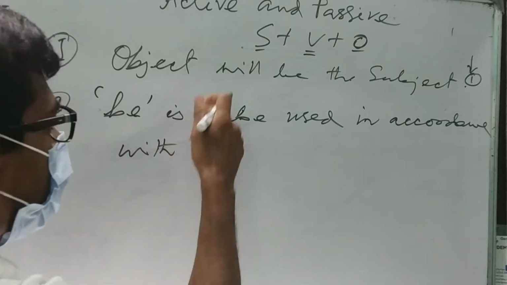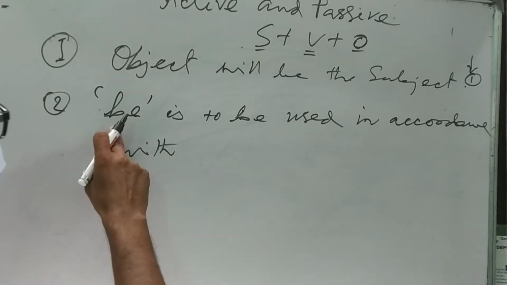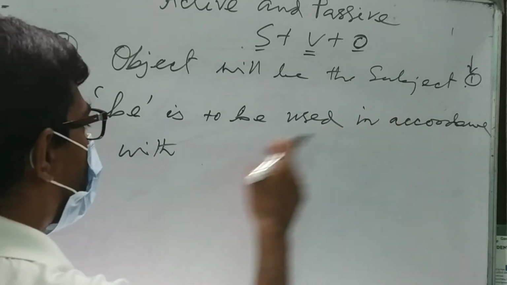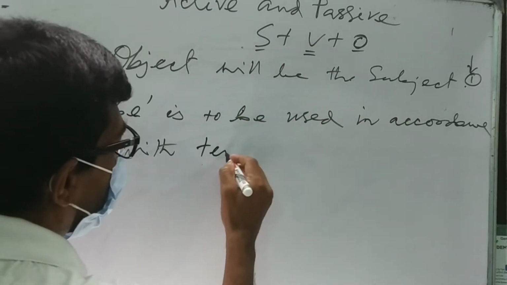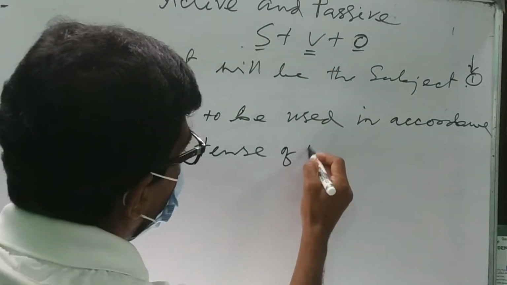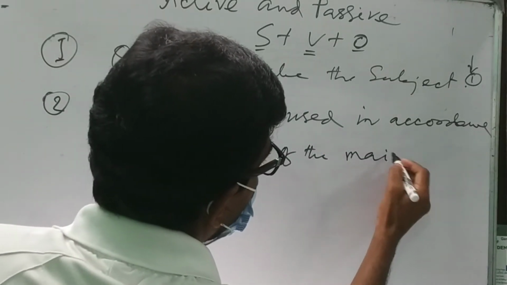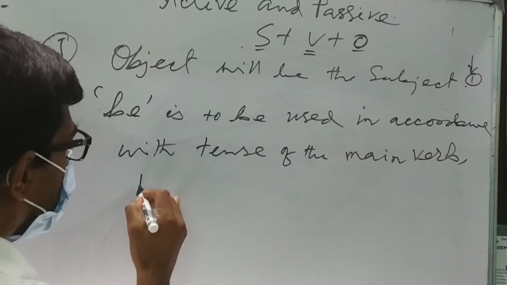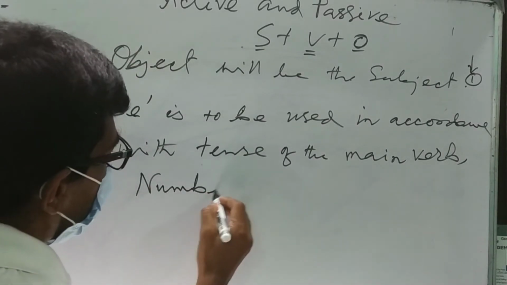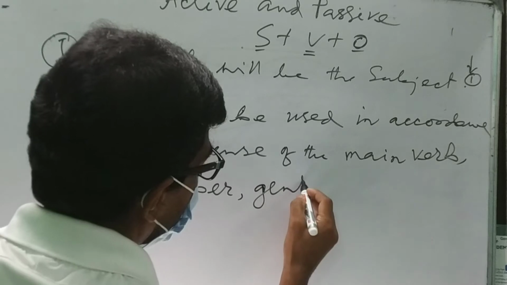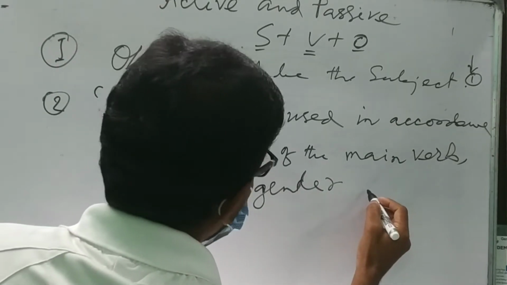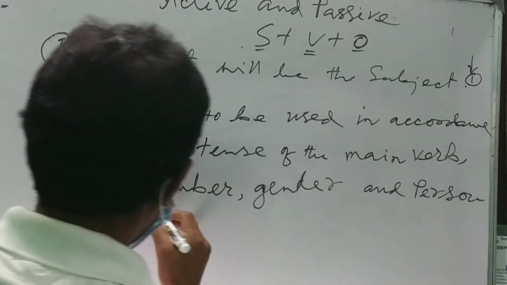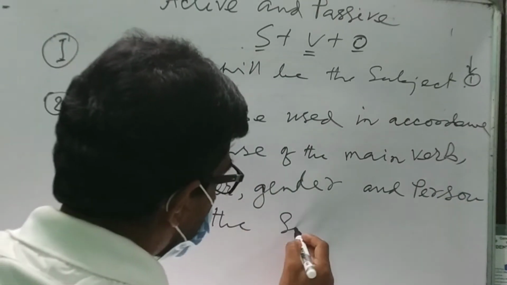Then in the second step you have to use be. Be is to be used in accordance with the tense of the main verb, and number, gender and person of the subject.